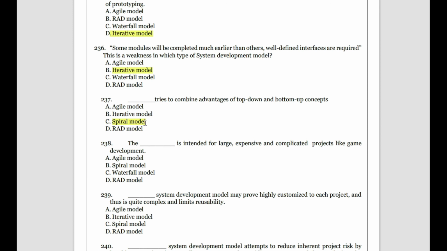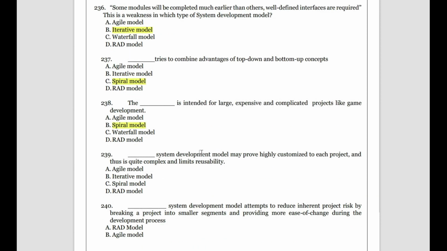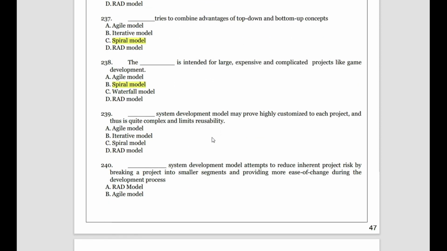Okay, the model is intended for large, expansive, complicated projects. Whenever complication comes, spiral model exists there. Then the system development model may prove highly customized to each project and is quite complex and limits reusability. So complexity, limits reusability, highly customized, all these words are the favorite of the spiral model. Okay.